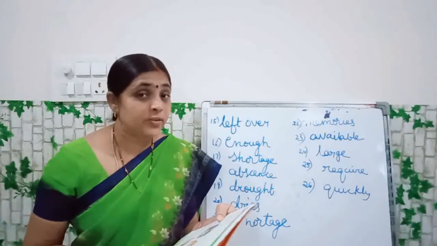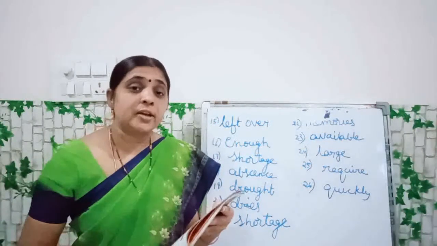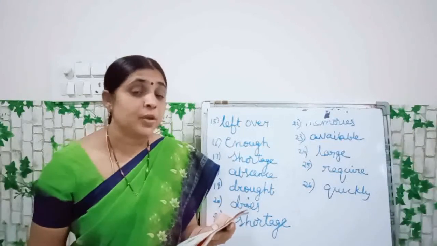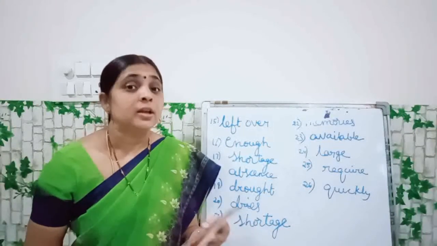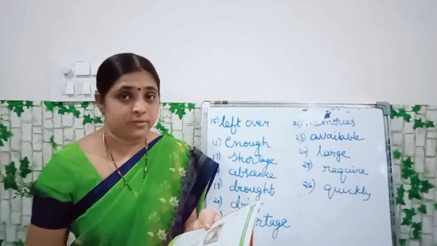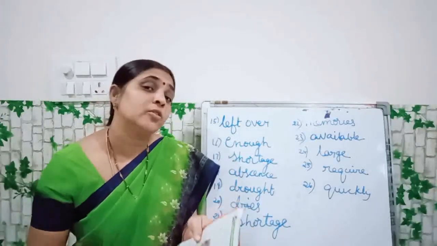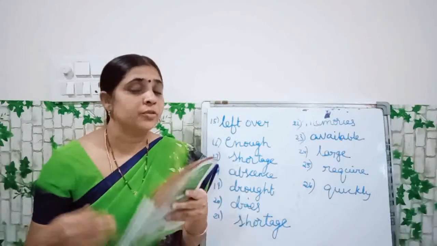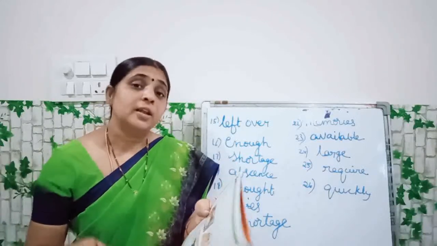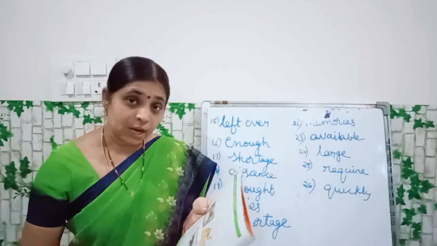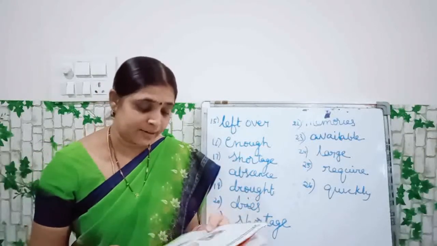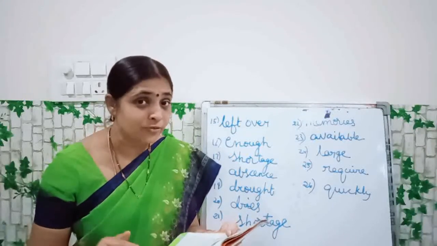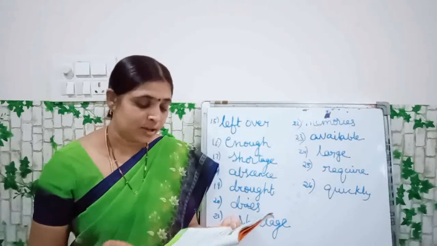Have you ever noticed in your areas, wherever you move, you will be seeing the plants will get dry. Why they will get dry, children? Because of no water. If we pour water, then only they will be very fresh. If we do not pour water or if we leave like that, then they will become dry. Understood? That's the reason why the plants will become dry quickly. Because of no water. Okay?